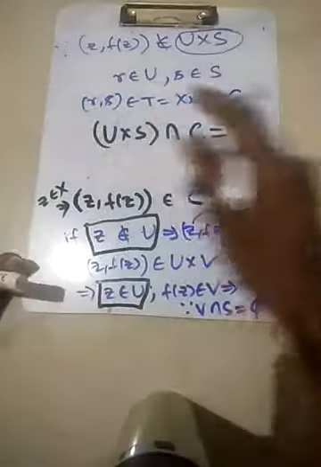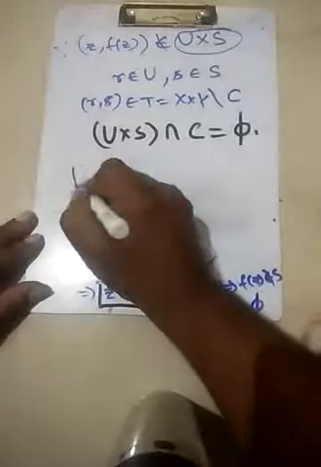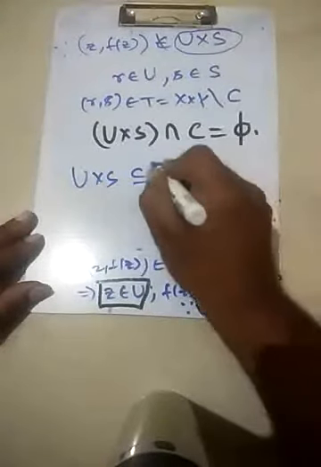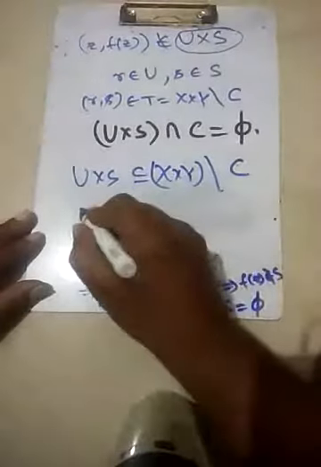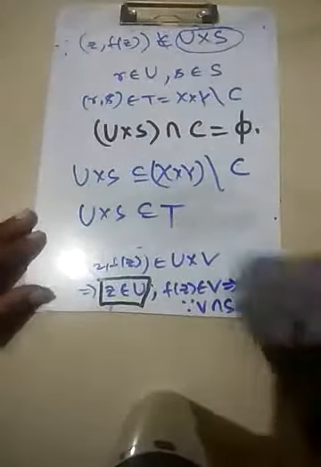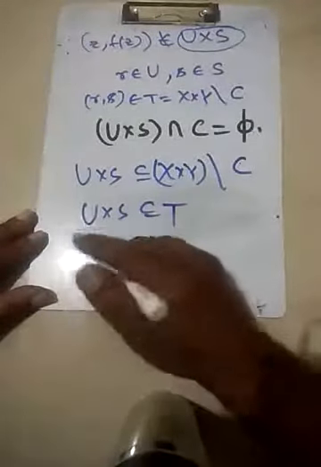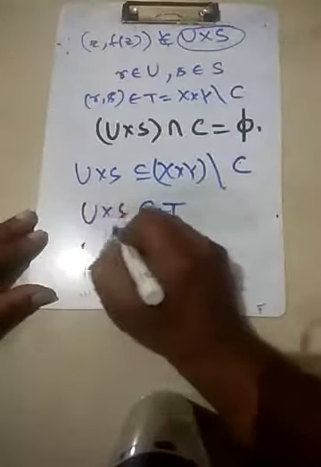So this clearly implies that U cross S belongs to X cross Y minus C, in the complementary space. In other words, U cross S is contained in T. So it's an open set in the product topology.